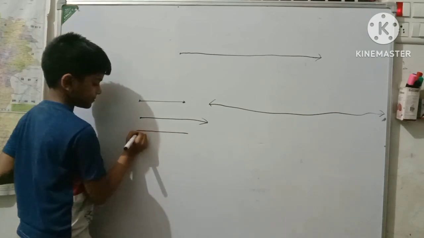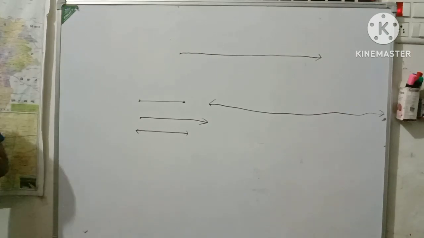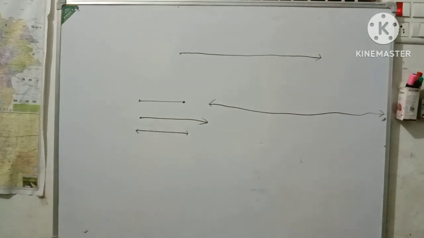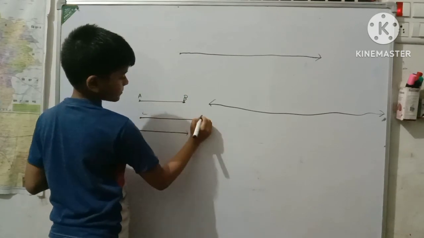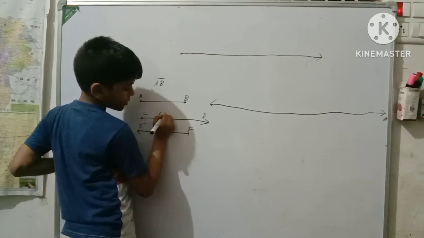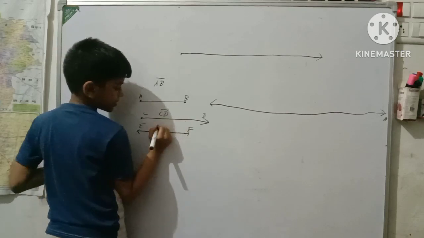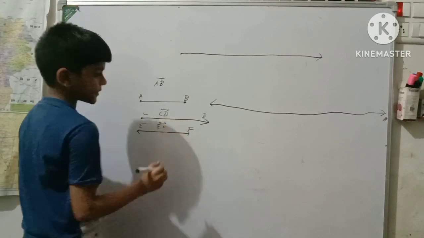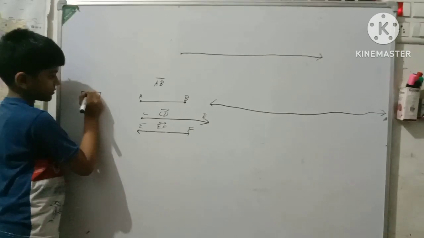I am drawing a line. And a line segment is right over here. Name them. Okay, I will name this line segment AB. This is CD, which is called a ray, so I'm drawing a ray. And this is EF. So we got 3 types of lines. Tomorrow will be the chapter of parallel lines.